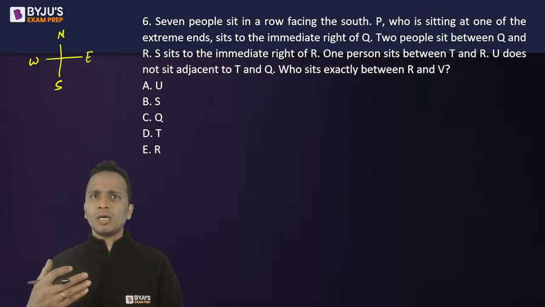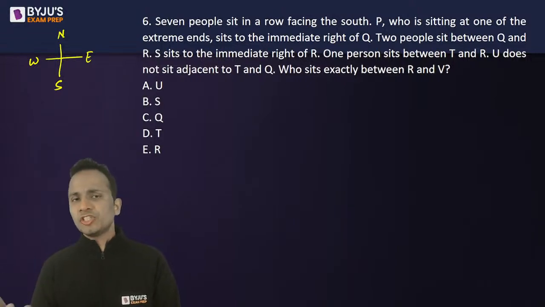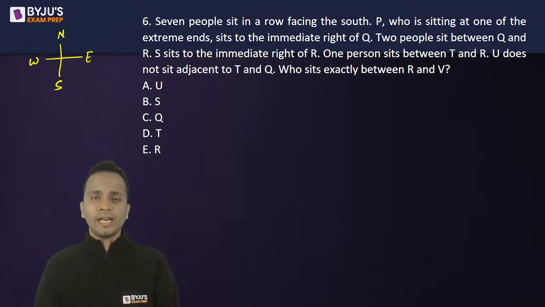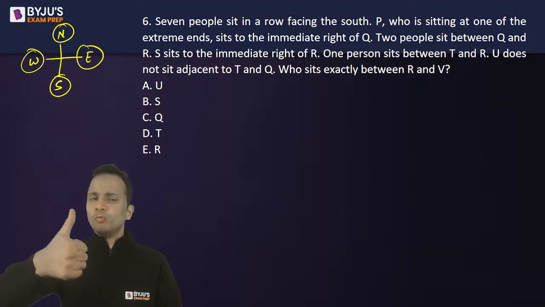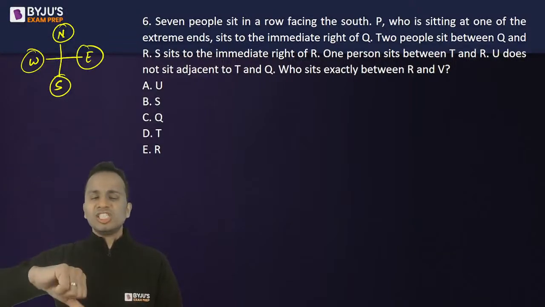When you study direction sense, one thing is taught to you about the conventional assumption for the four directions. Conventionally, we assume, like look at the top left corner of your screen, north, south, west, east. So in layman's terms, we assume north is towards the top, south is at the bottom, and west and east on the sides.